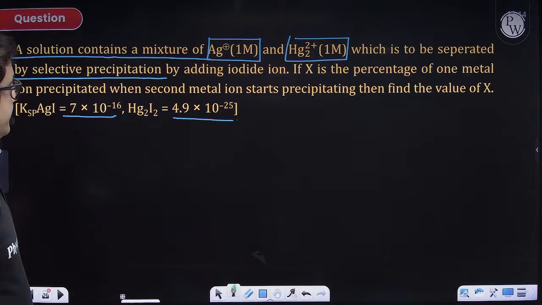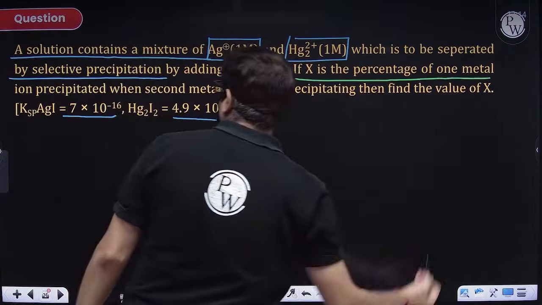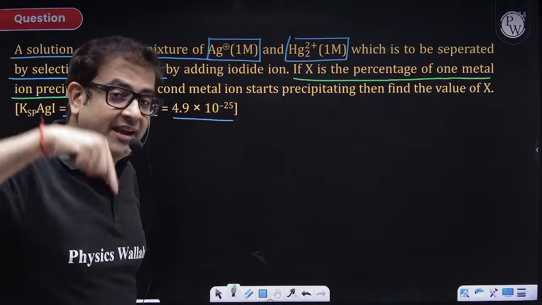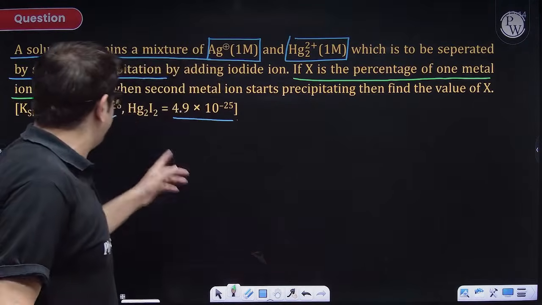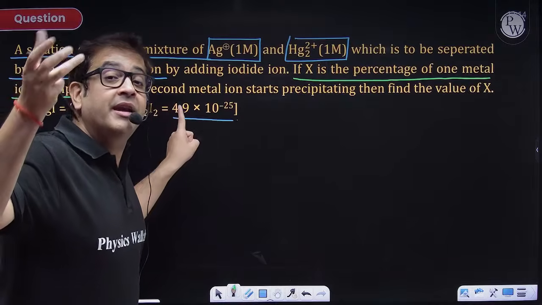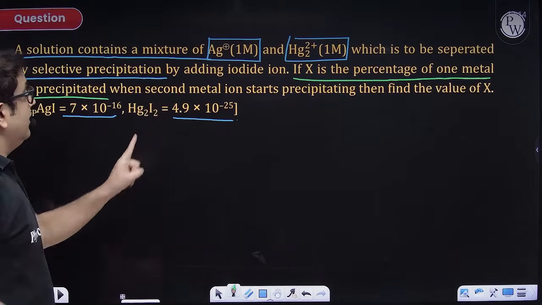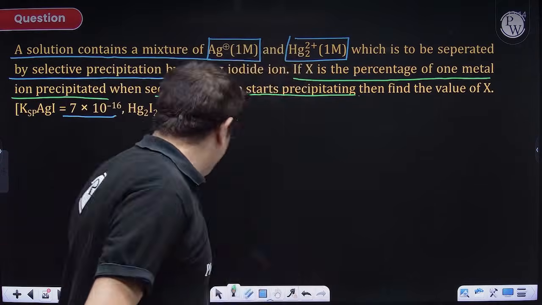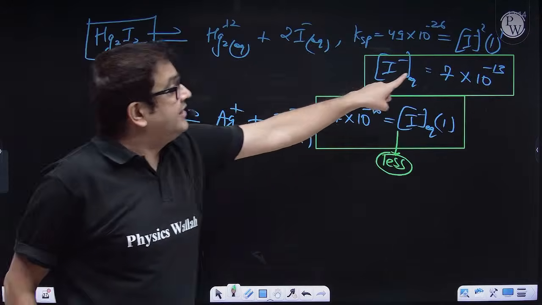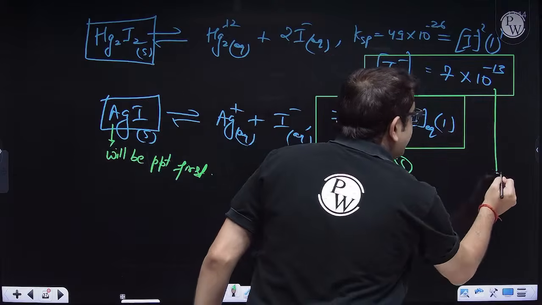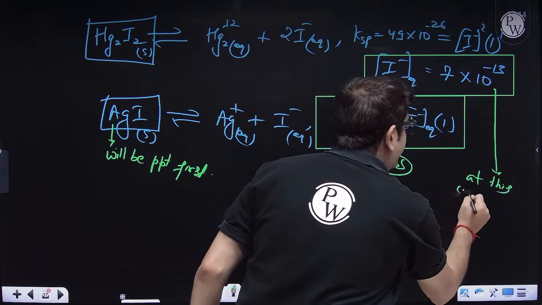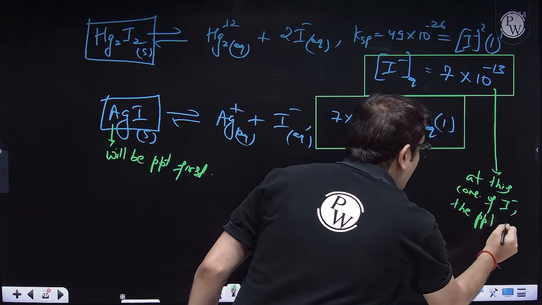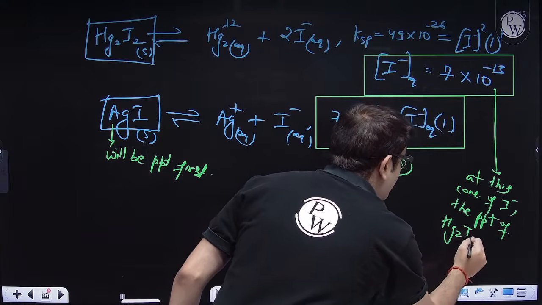Now let us explore the question. The question says if X is the percentage of one metal ion precipitated, that has already been precipitated. Who will be getting precipitated? AgI. So AgI will be getting more and more precipitated. But you have to compare its precipitation till where? Till the second metal ion starts precipitating. So when the concentration of I minus increases and reaches this value, at this concentration of iodide ion the precipitation of the second will start.